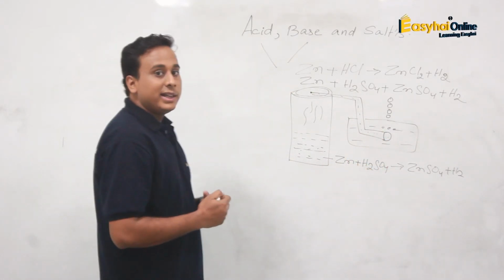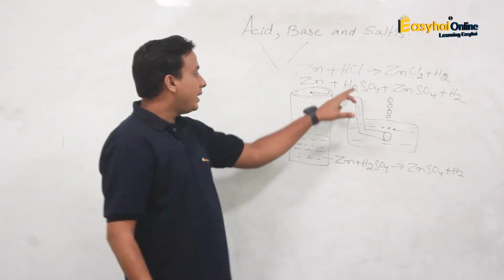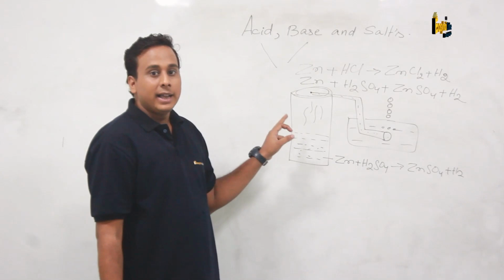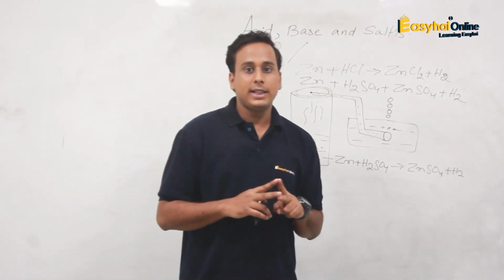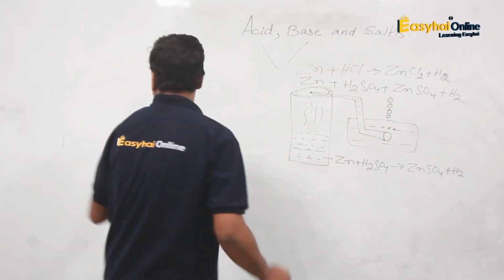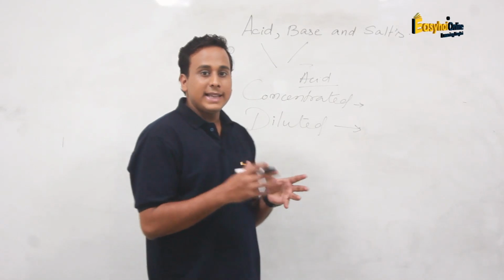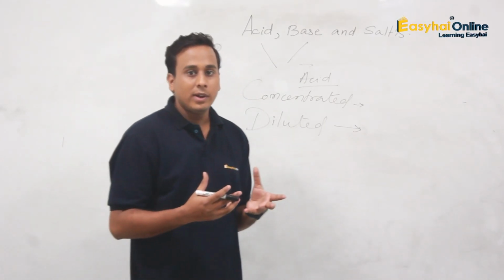Another important thing: hydrochloric acid and sulfuric acid. Here we are using dilute sulfuric acid. There are two things to understand in acids: what is concentrated acid and what is diluted acid. Concentrated means there is less water and more acid.